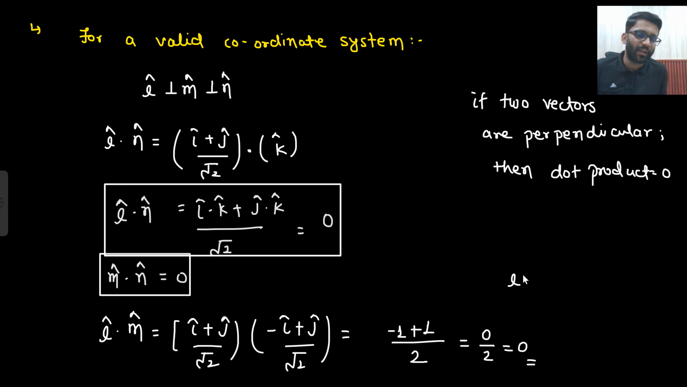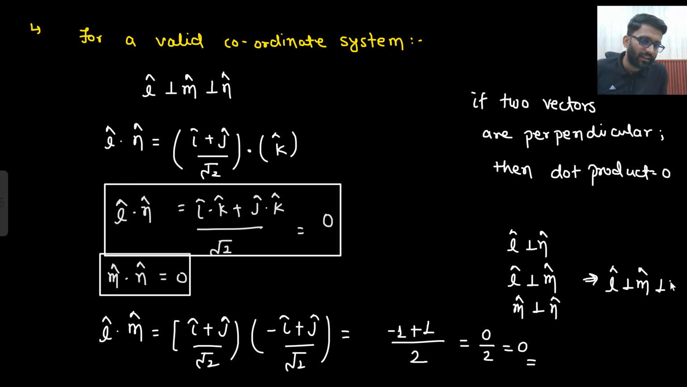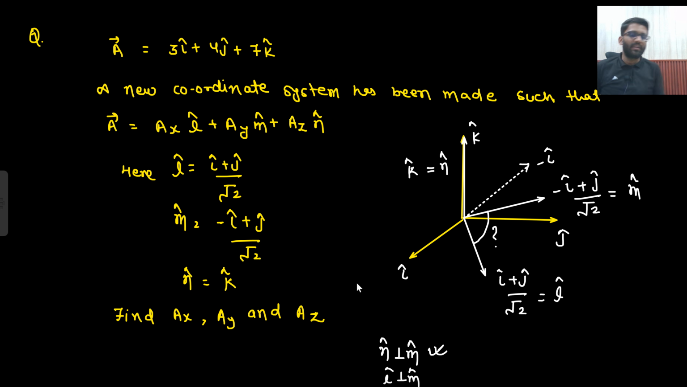So what did you get to know here? L cap is perpendicular to m cap, m cap is perpendicular to n cap, and L cap is perpendicular to n cap. From here we got to know that all are perpendicular to each other. So certainly it is a coordinate system. Here we did not start the problem. Okay, this was just to build your concept. We have built the concept that this is a valid coordinate system.